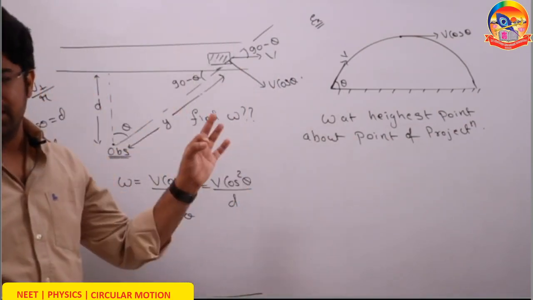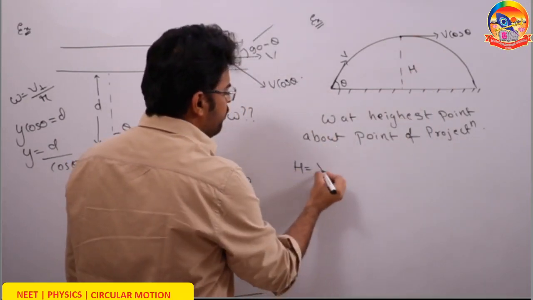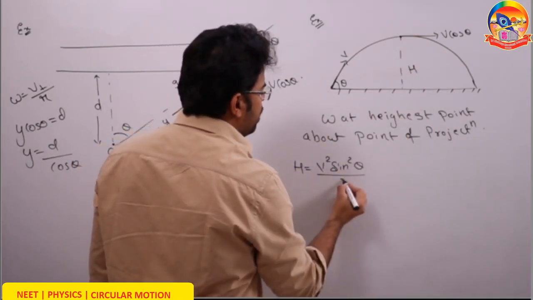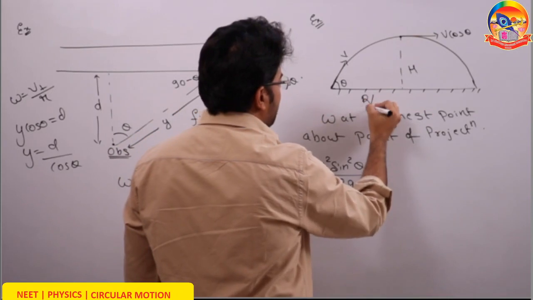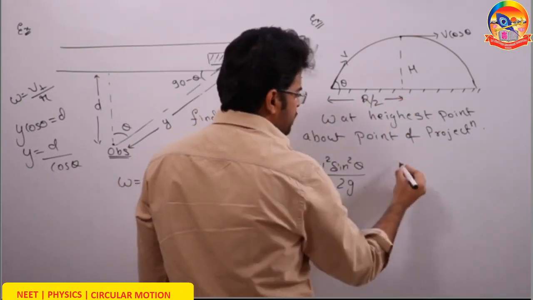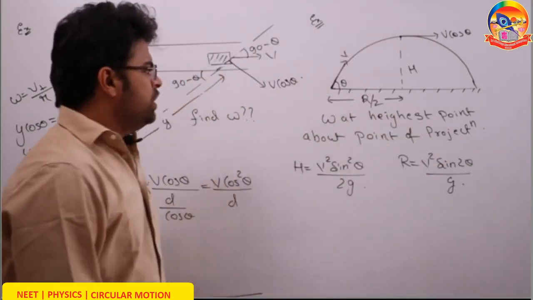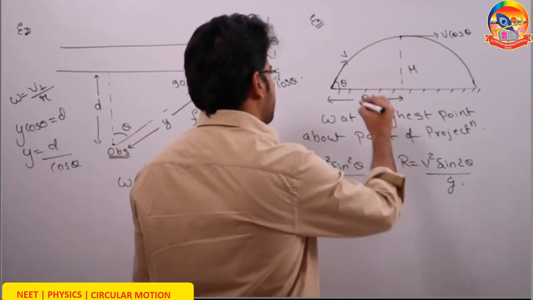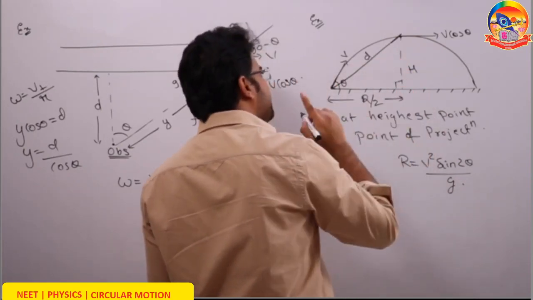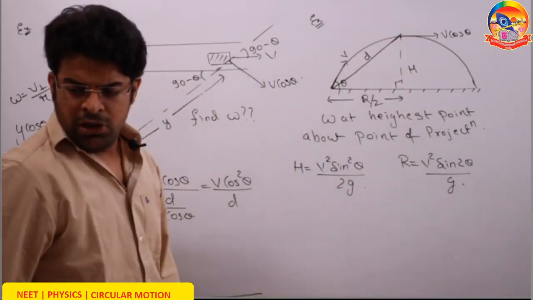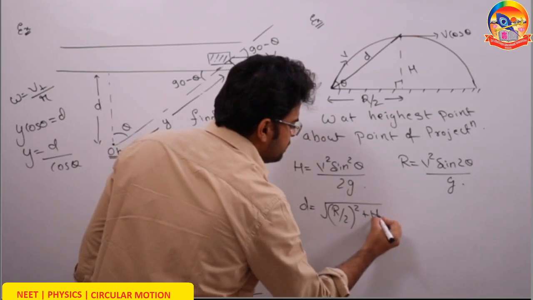When the particle is at maximum height, we know the height, which I am writing as h. H is nothing but v² sin² θ by 2g. We know the horizontal distance will be range by 2, and we all know range is equal to v² sin 2θ by g. Since we know R by 2 and h, we can find this distance d, as we get a right angle triangle between d, h and R by 2. So d equals the square root of (R by 2) squared plus h squared.